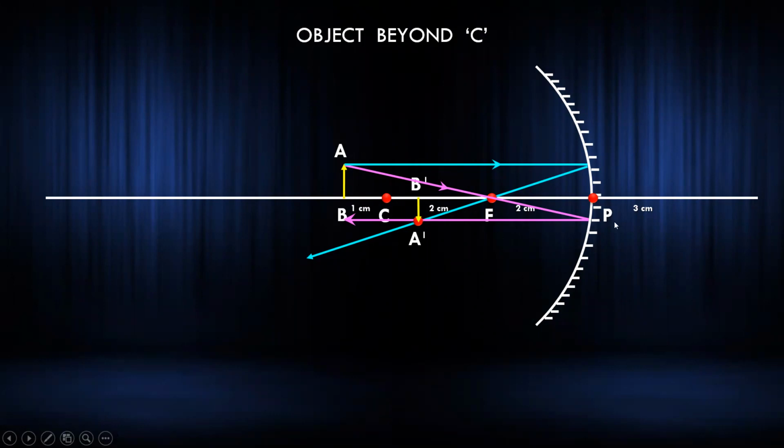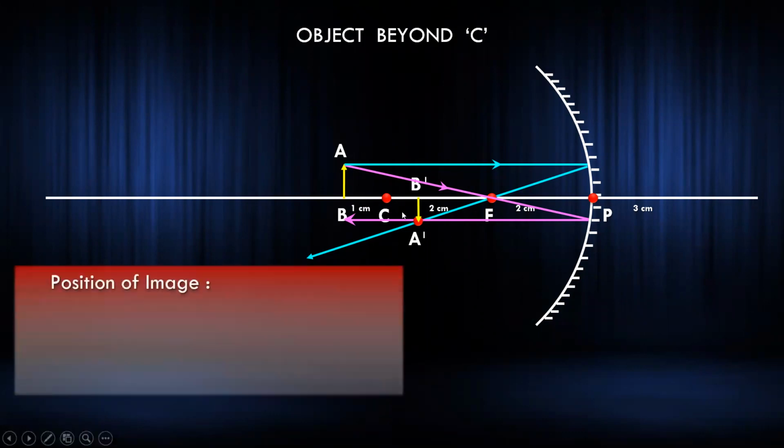Now if you do this much, you will get only 50% of the marks, because the remaining marks you will receive once you have written a short summary regarding the diagram. What does summary mean? Where the image is forming. In this case, if you see the image is forming between F and C, so the image is formed between F and C, that is done. Is the image real or virtual, right?